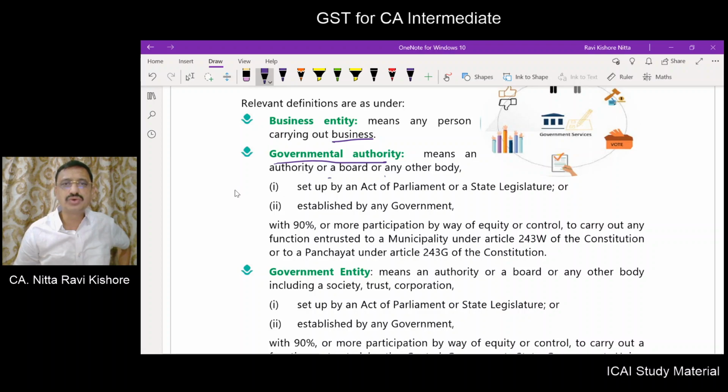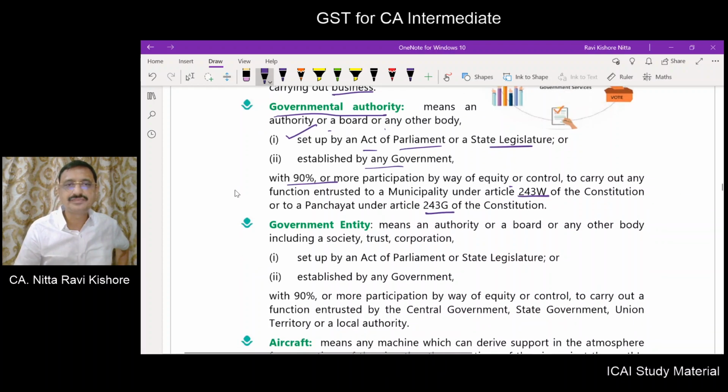Means an authority or a board set up by any act of the parliament, or set up by any central government or state government, established by any government. First of all there should be an act through which this authority or board or any other body has been set up, and 90% or more of participation by way of equity or control to carry out any function entrusted to a municipality under 243W, or 243G for panchayats.